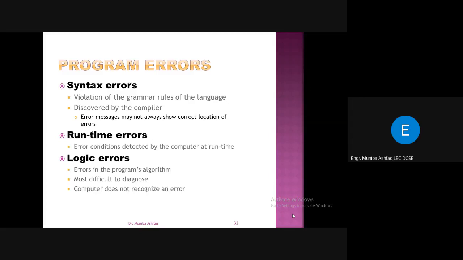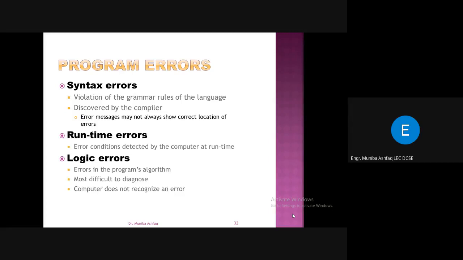Error messages may not always show the correct location of the error. So when you compile a program, it might give you an error, but it's not necessary that it will tell you the exact location where the error occurs.